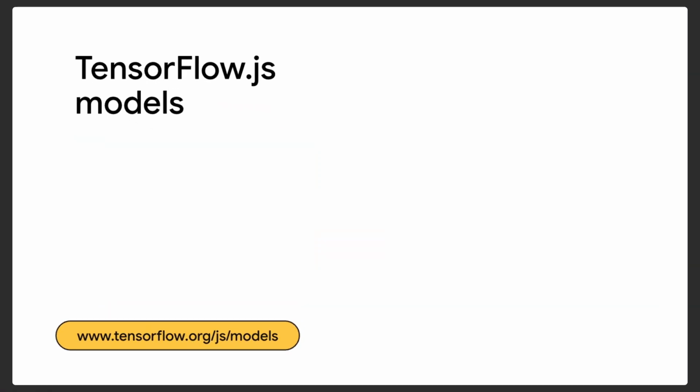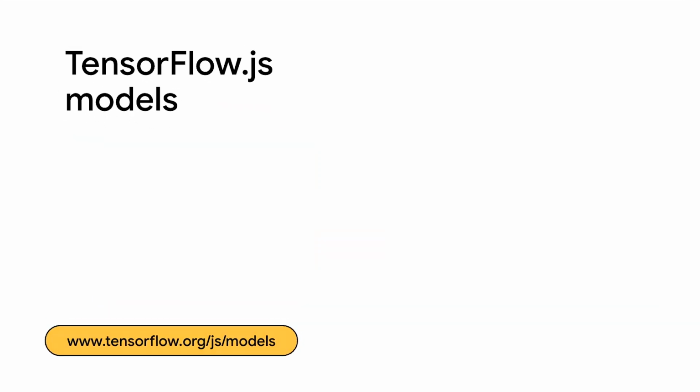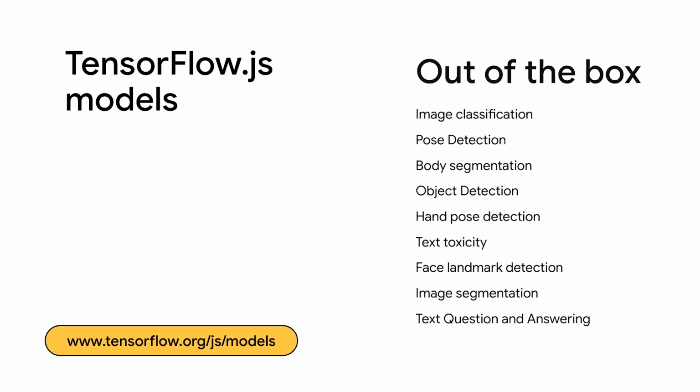There are some great benefits of running models in the browser, like lower latency, access to the device, lower costs, as fewer server-side resources need to keep running, zero install for a frictionless user experience, and no complex environment setup. TensorFlow.js already has many models with an easy API for you to directly use in your web application. On the models page of the documentation, you can use and learn from many out-of-the-box solutions that you can use in just a few lines of code, like image classification, pose detection, text toxicity, face landmark detection, image segmentation, and more. These models can also be used on a Node.js server using the same libraries.